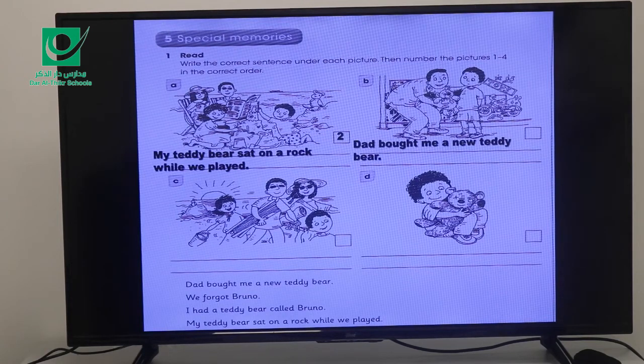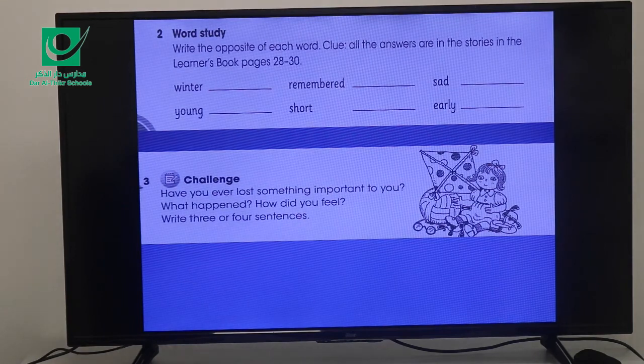Dad bought me a new teddy bear, is number 4. We forgot Bruno, is number 3. And here, I had a teddy bear called Bruno, is number 1. Okay, these are the sentences in the correct order.